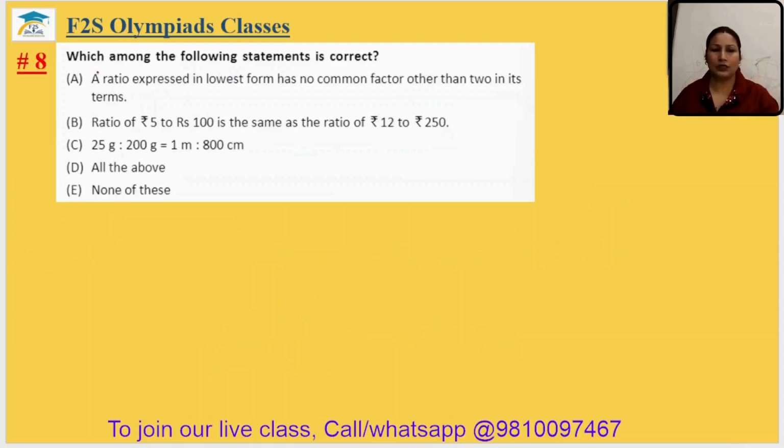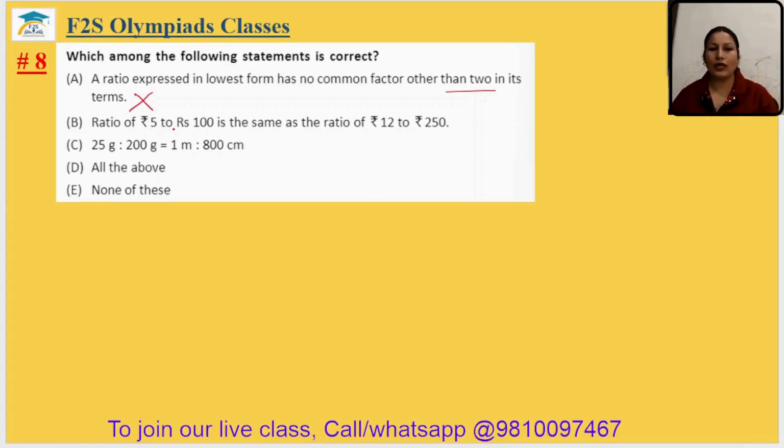Question number 8. Which among the following statements is correct? A ratio expressed in lowest terms has no common factor other than 2 in its terms. No, other than 2, no, other than 1. 1 should be, so it is not correct.